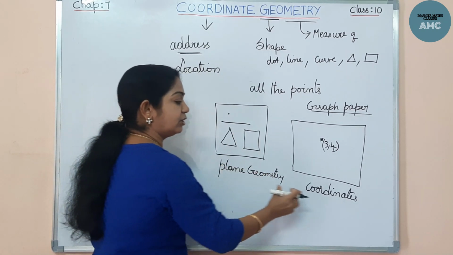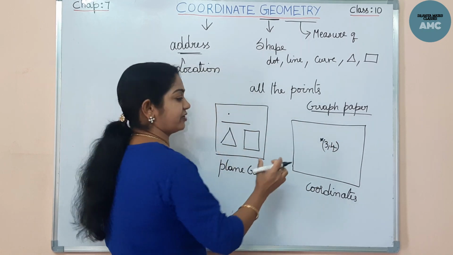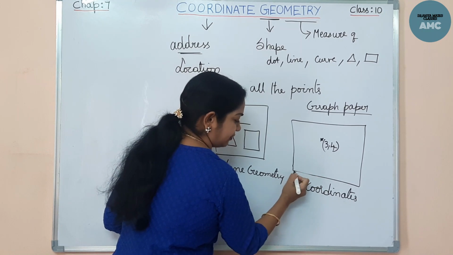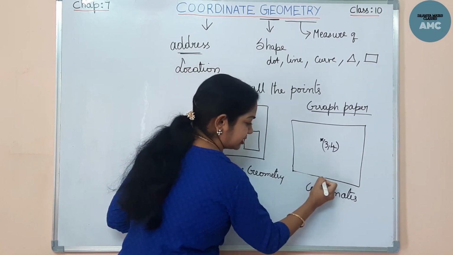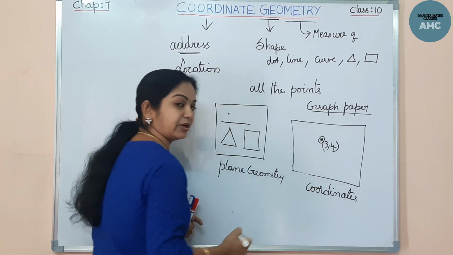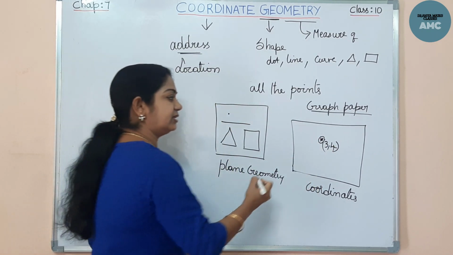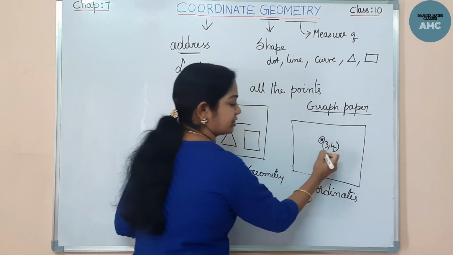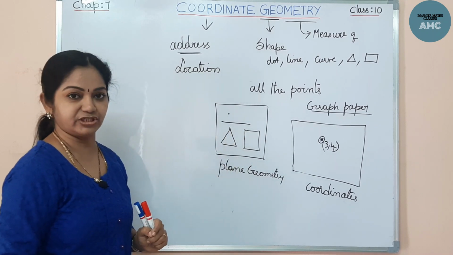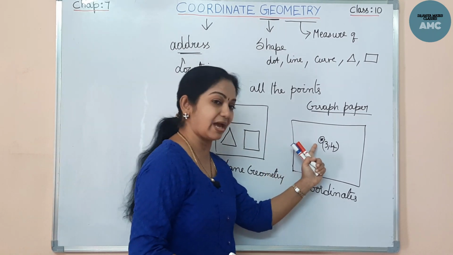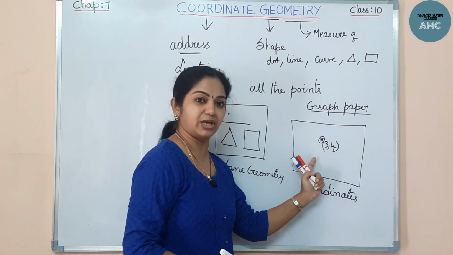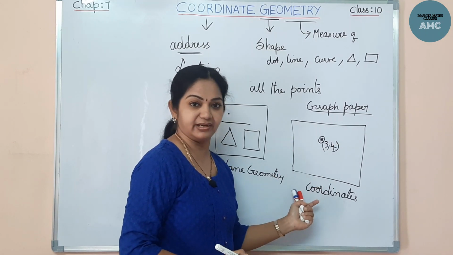Like that, to locate this point I need 2 references, because from this point there are 3 points here, and if I move upwards 4 points, then I can locate this point, right? So these 2 are the information or references to locate that point on the graph sheet. That means to give an address to a point, I am giving some information to that point so that it is identified.